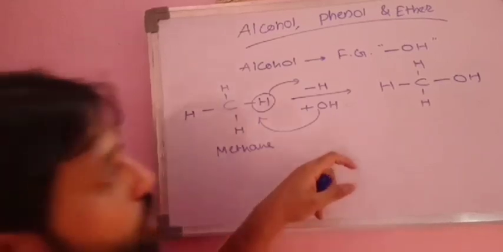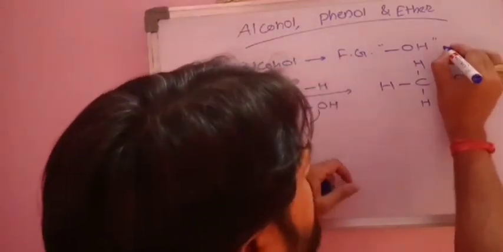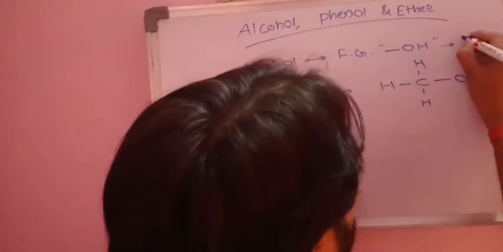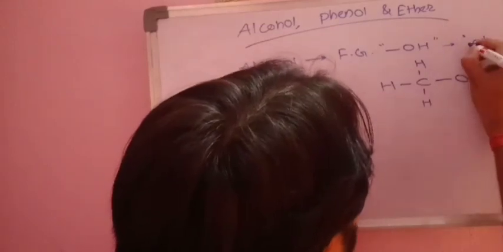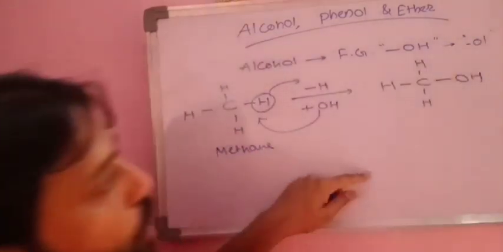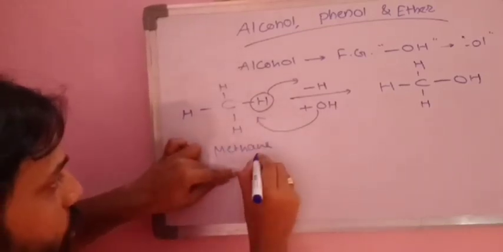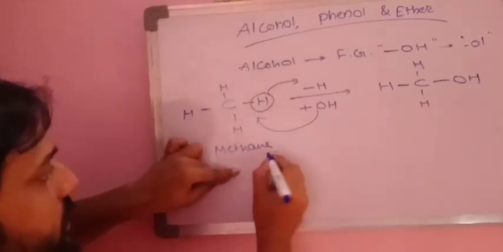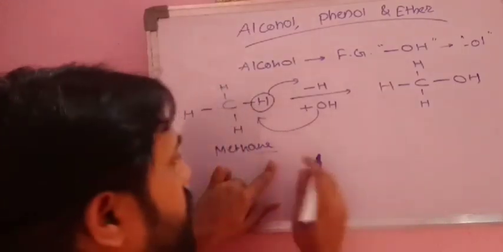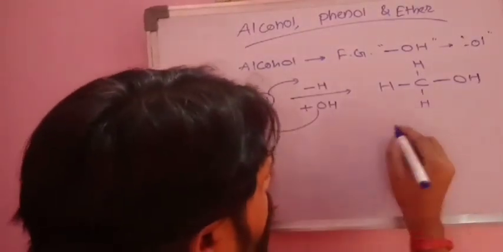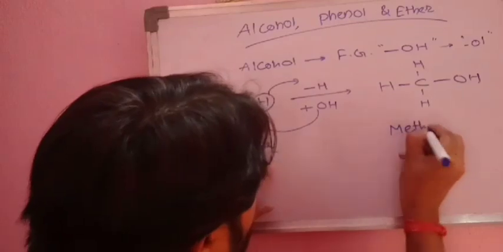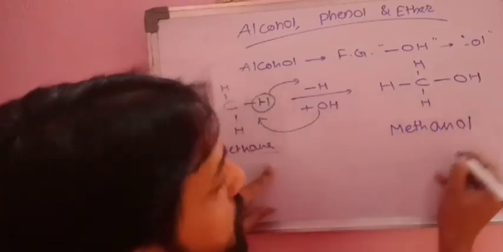Now we must know the secondary suffix. In IUPAC name we have studied in 11th class, that is OL. OL is the secondary suffix for the OH group. Means methane was there. In methane you release the hydrogen, therefore this word ANE is released, and in place of that we place the new suffix, and the new compound is methanol.